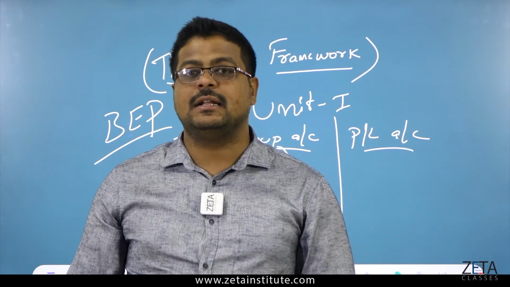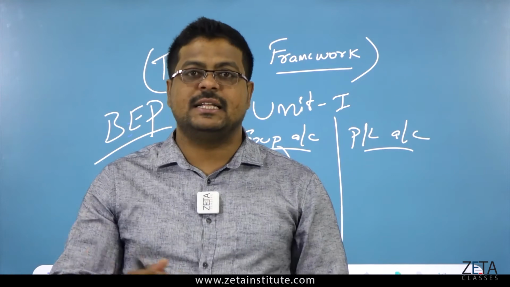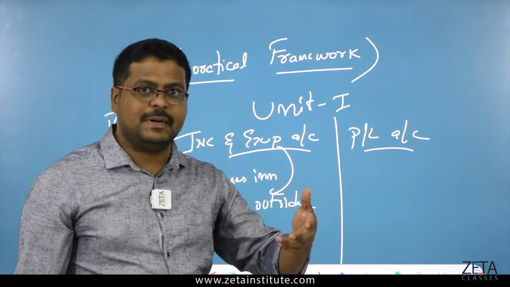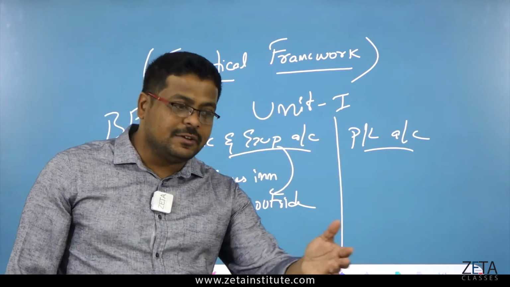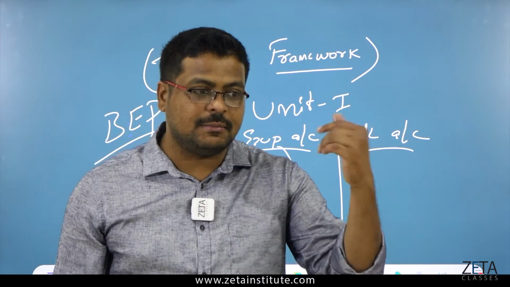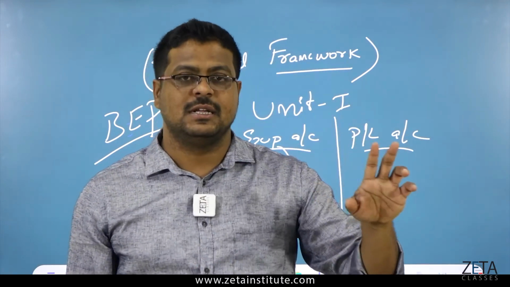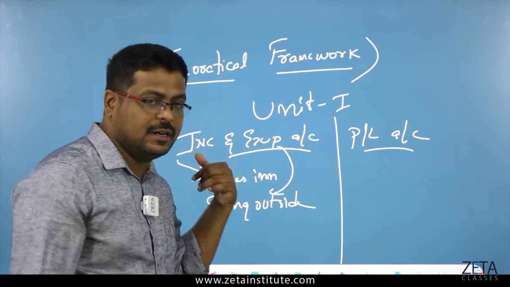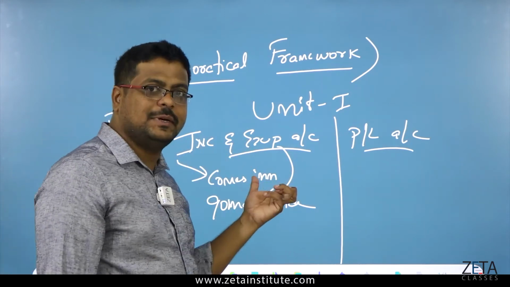Expenditure may be paying salaries, paying wages, buying stationery for office work. All these are called expenditures, which will come under the expenditure account. But income is where you receive some rent, some dividend, some subscriptions, some fees. All these things will be recorded under income. So this is the income and expenditure account.